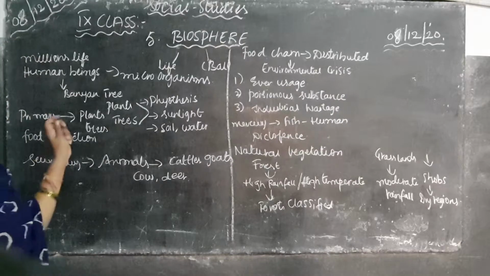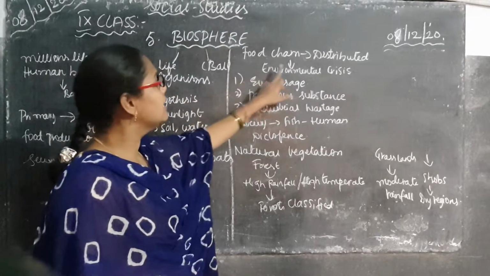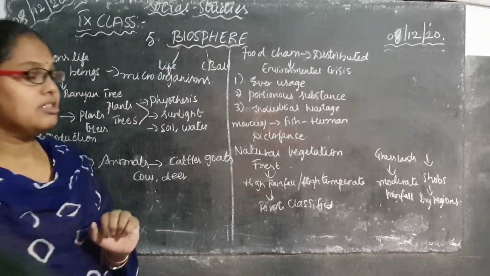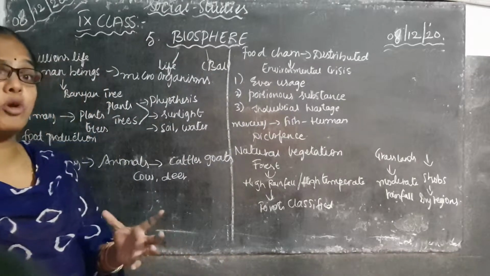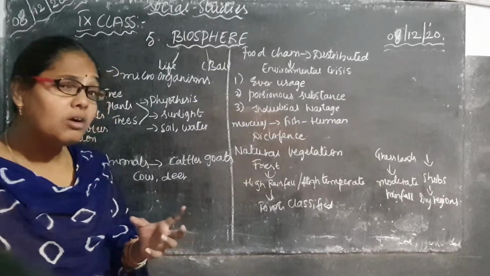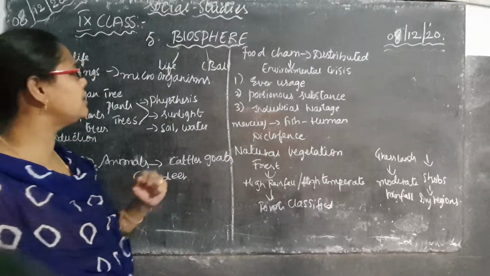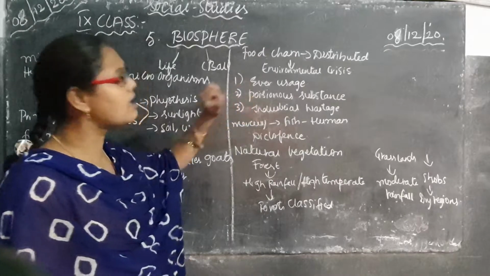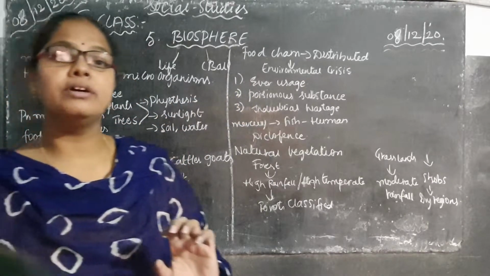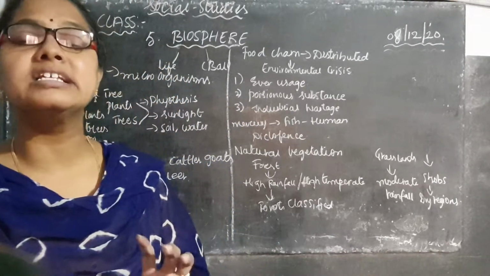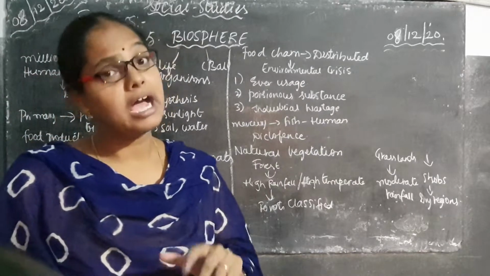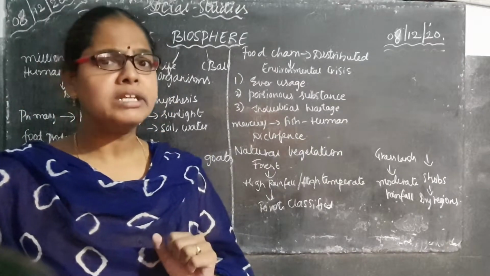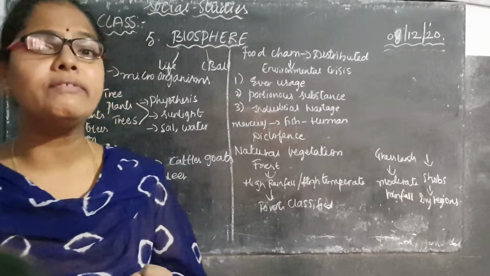Here, children, one more thing. The food chain is disturbed. So what are the environmental crises? What are the problems caused by overuse? For example, agriculture depends upon the fertility of soil. Without fertility of soil, we are not able to cultivate the crops.